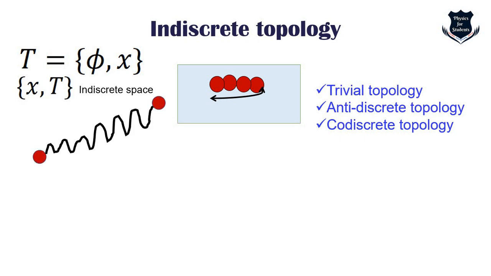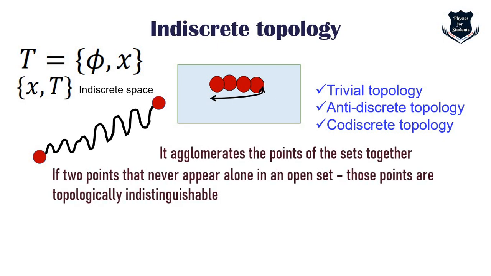From the red dot on the left hand side going to the red dot on the right hand side, this black curved line, you cannot really distinguish between those two lines. So it agglomerates the points of the sets together. That means conglomerates or agglomerates, it is the same. It takes all those things together, and if two points never appear alone in an open set, those points are topologically indistinguishable.